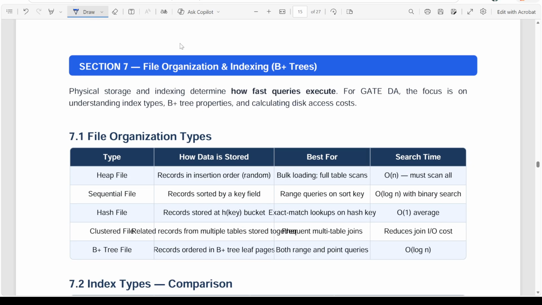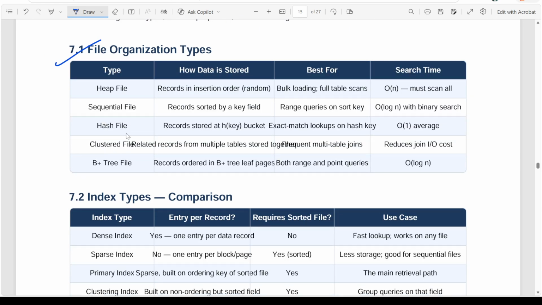Apart from this, we will also see how we store the data: file organization, indexing, B-trees, heap file, sequential file, hash file, and how we organize these files. They are basically data structures that keep the pointers to the data, so that our retrieval, that is, search, becomes very efficient.